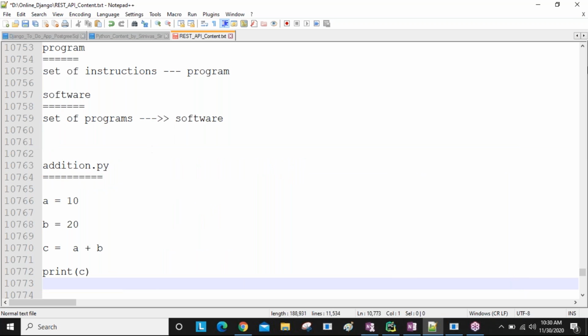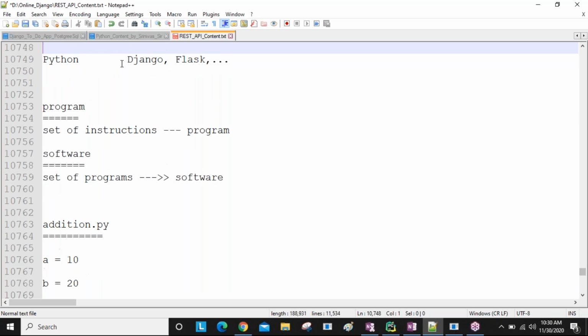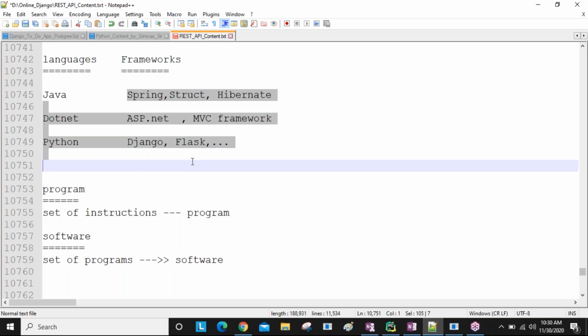Okay, so if you want to develop softwares, then frameworks are required, guys. Any language is required, and frameworks related to that language. What languages are there, and what language-related frameworks are available, I explained here. Different languages are there, different frameworks are there.